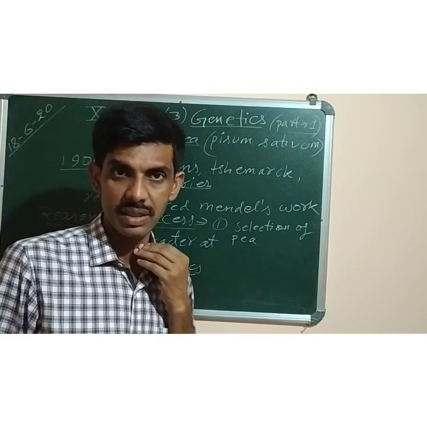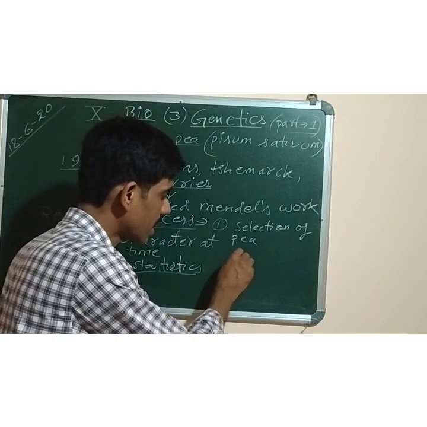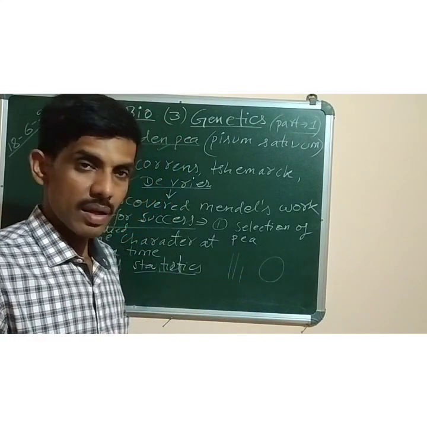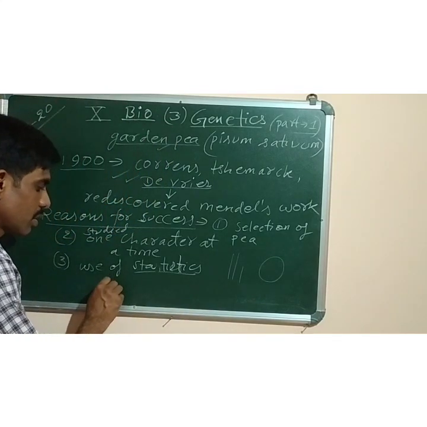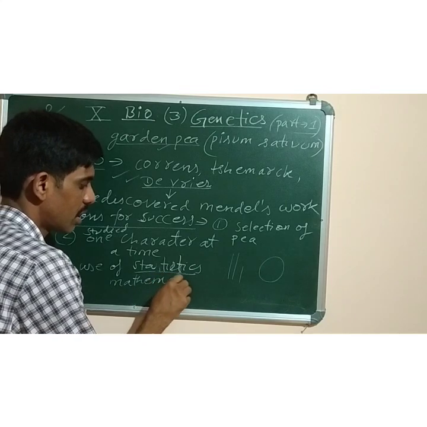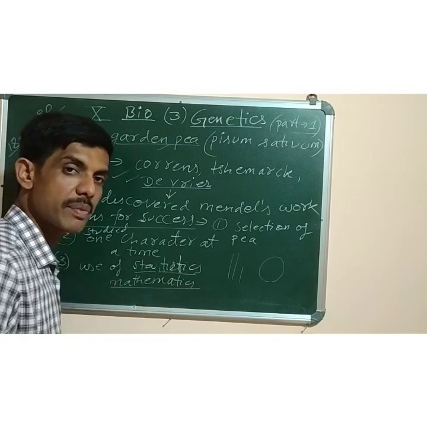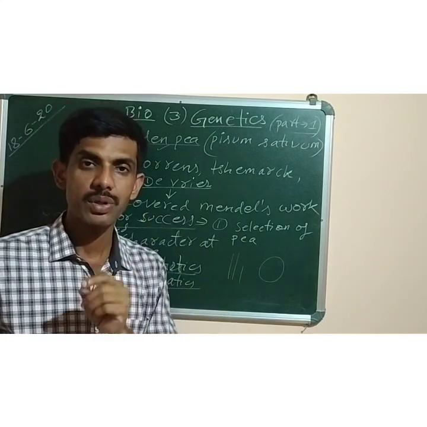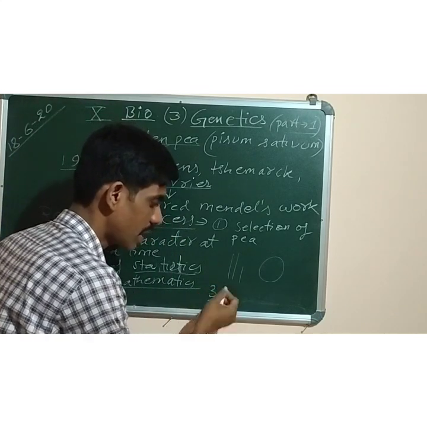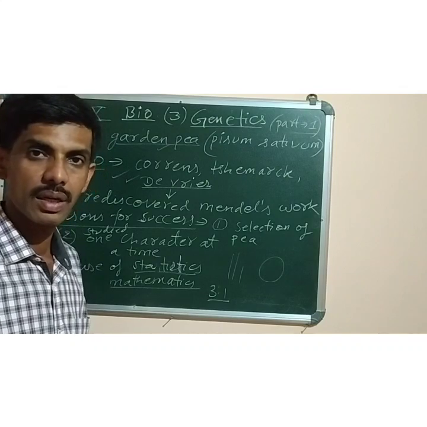Statistics means that we show the results by a bar graph or pie chart, isn't it? He also used mathematical tools like statistics to record all the numbers. He obtained different types of ratios, like the 3:1 ratio. This ratio was of the monohybrid cross.